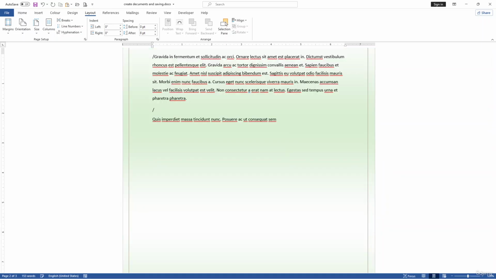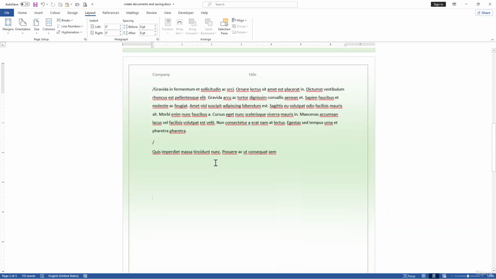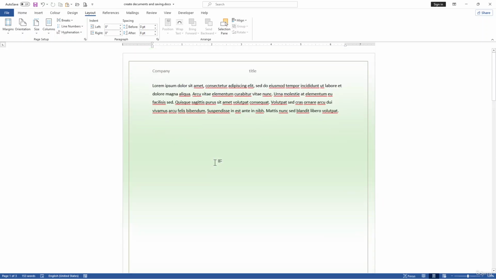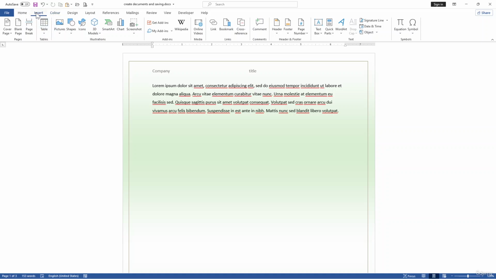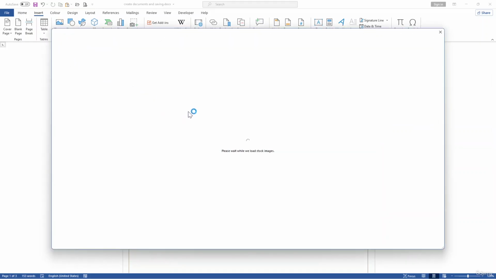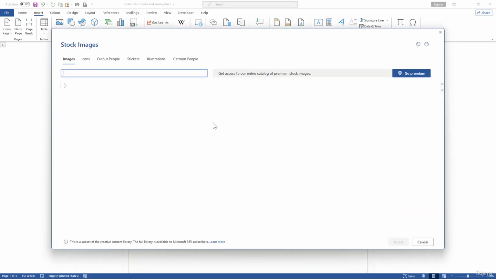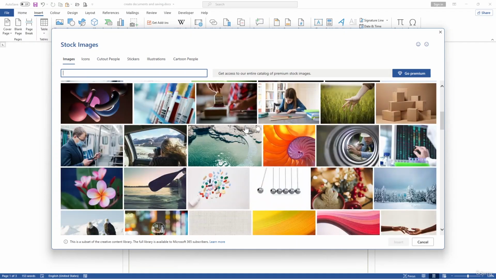Finally, let's add some visual appealing elements to our documents. This is like inserting images and also charts. To add images or a chart, simply go to the Insert tab and use the pictures, and for example, let's use the stock images from here, and we can easily choose it over here.